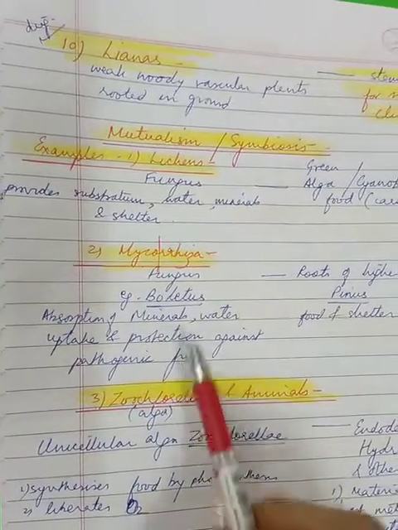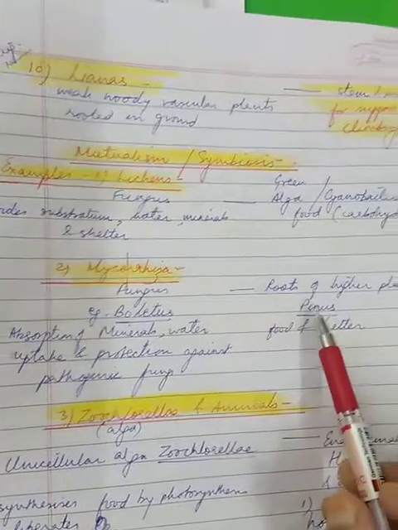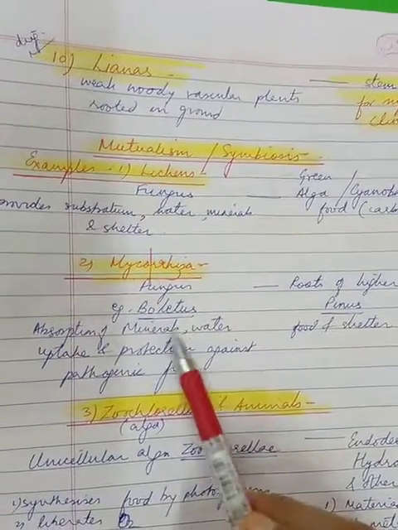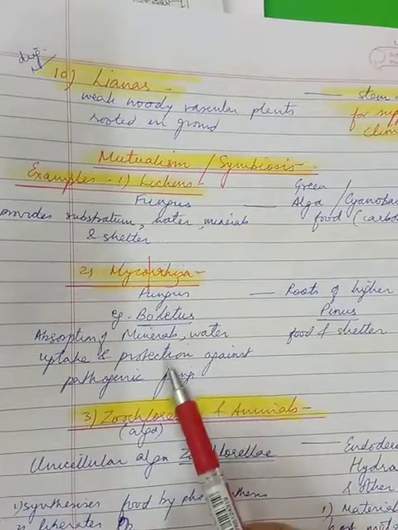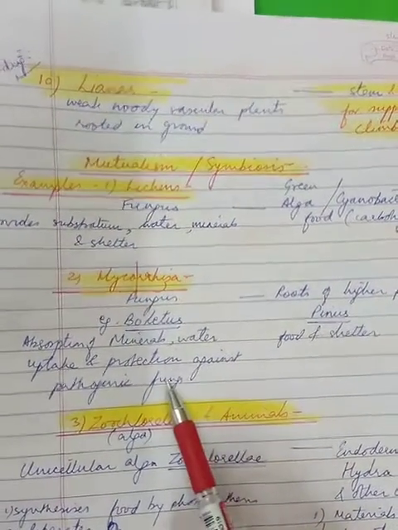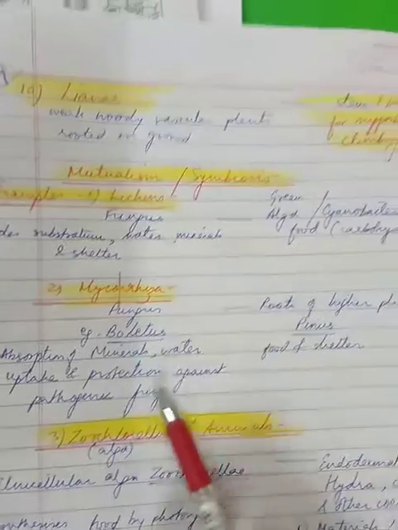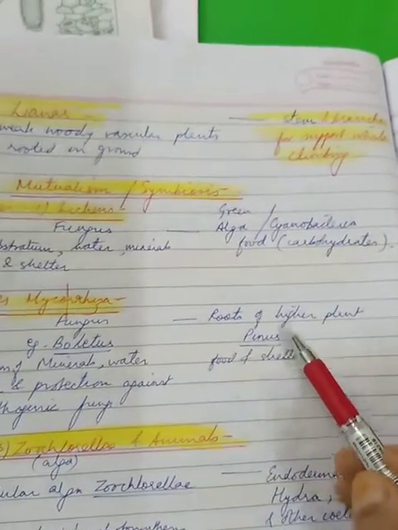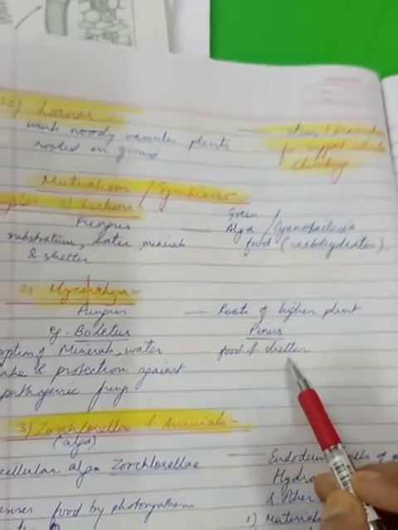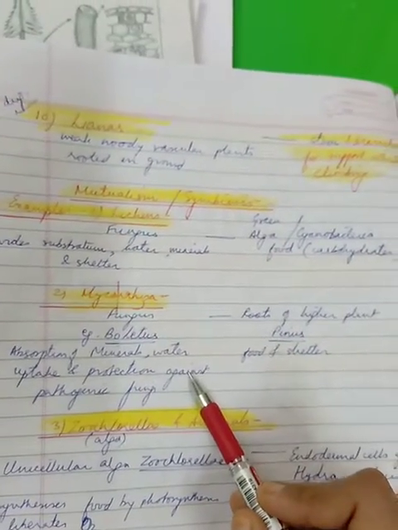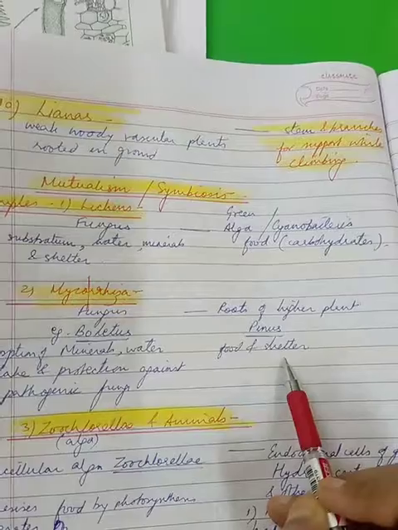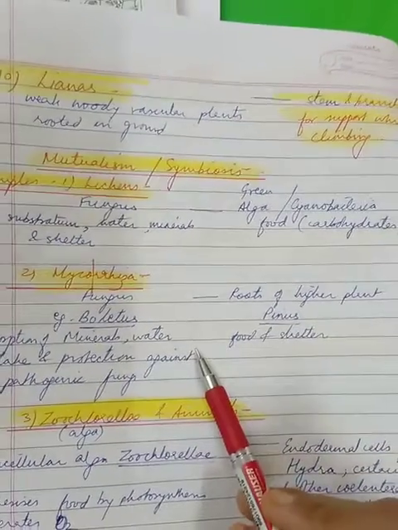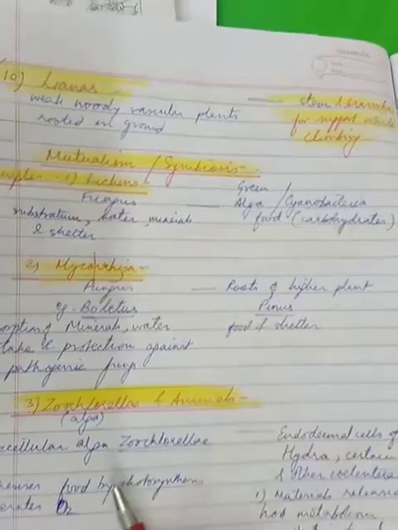So three duties that the fungus is giving, and the higher plant is being benefited. The fungus is absorbing minerals, helping in water uptake, and also protecting the plant from the effect of pathogenic fungi. In return, the higher plant roots, that is pinus, are providing food and shelter to the fungus. So that means a ready-made supply of food along with shelter is being provided to the fungus. So this is symbiosis, a give and take relationship.